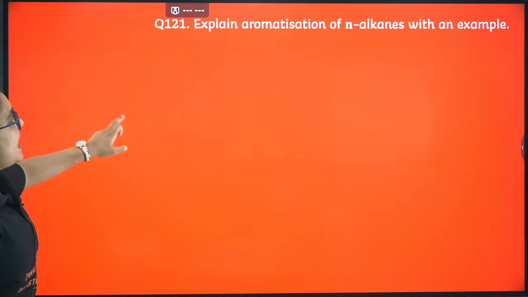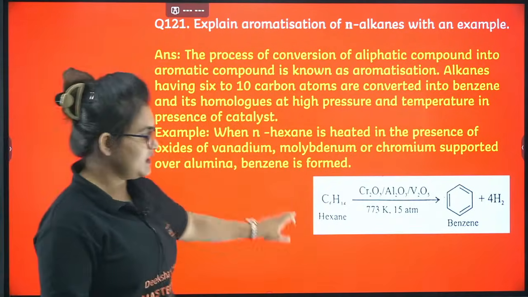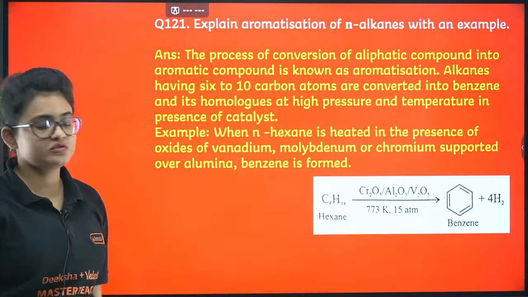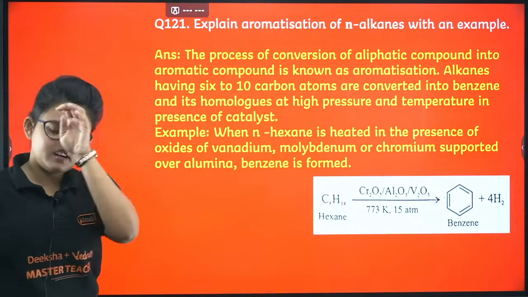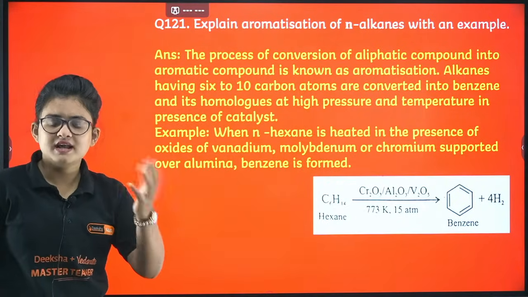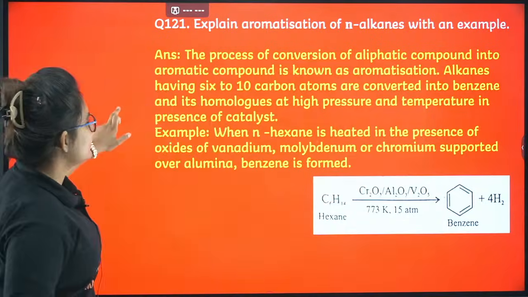Okay, next, aromatization of n-alkanes. One example you can see, n-hexane with these reagents, Al2O3 or V2O5, will undergo first cyclization and then aromatization. Okay, so it will convert to a benzene ring.